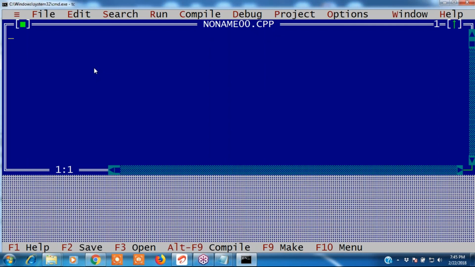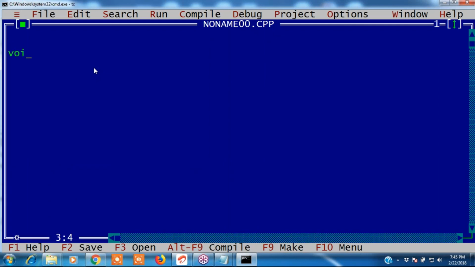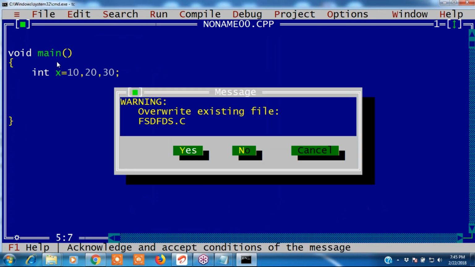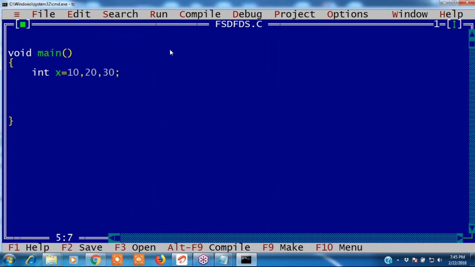Now I am writing a program. Execution always starts from main. If I write int x equals 10 comma 20 comma 30, this is an error. This is called initialization, and initialization is an error. Save as a dot c extension.